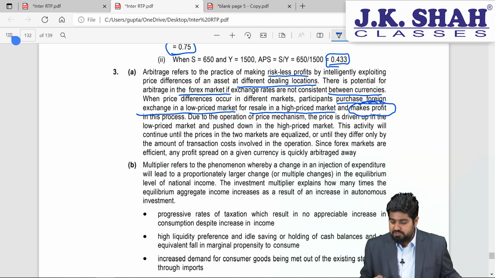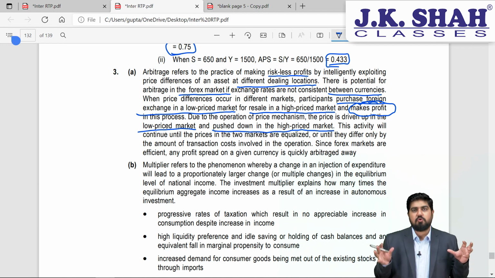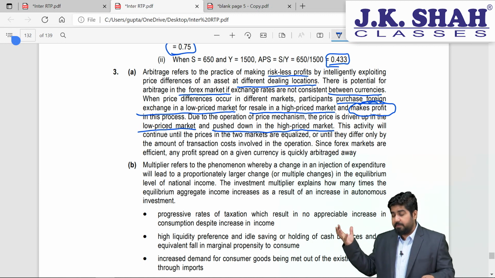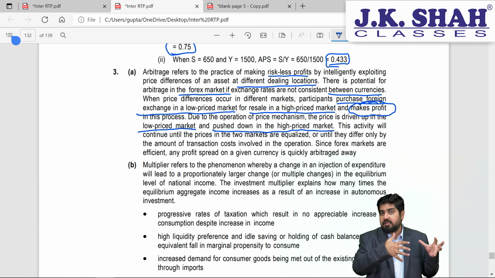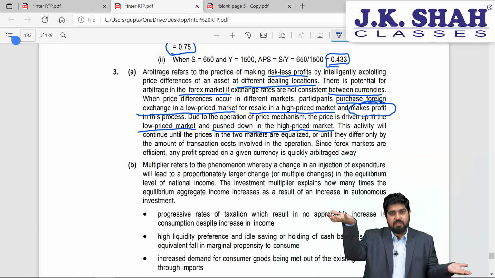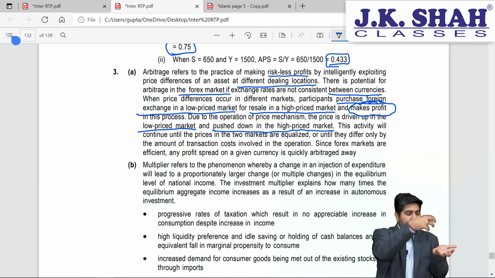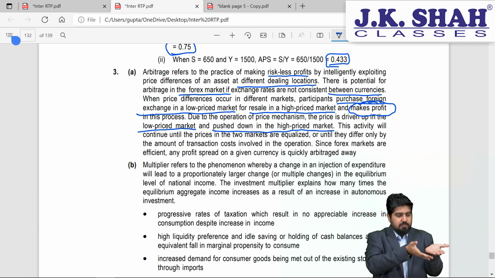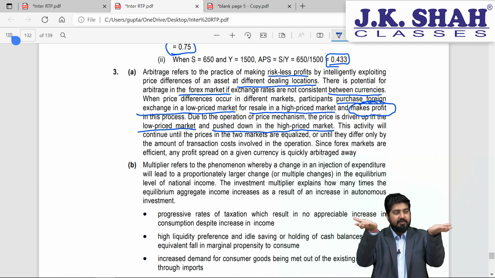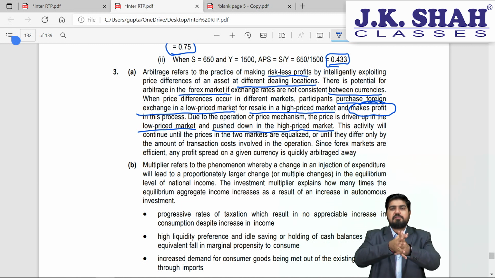Due to this operating mechanism, the price is driven up in the low price market and pushed down in the high price market. See, this kind of advantage is not going to be there forever, right? Because if you see an opportunity, there are other people who will also look at the opportunity. So what happens? There is a market where the price is low and a market where the price is high. When you start buying from here, the demand will rise, so the price here will start coming up. And when you start selling in the high price market, the price will come down because the supply has increased. Ultimately, this opportunity will be closed down.